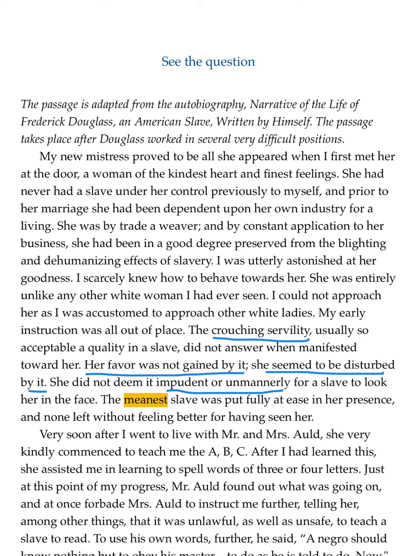So in the last sentence, when we see that the meanest slave was put fully at ease in her presence, we know that Frederick Douglass isn't talking about a cruel or harsh slave, but one that might consider himself a lowly, servile creature. And that slave would be put at ease in her presence because she doesn't think of him as such.